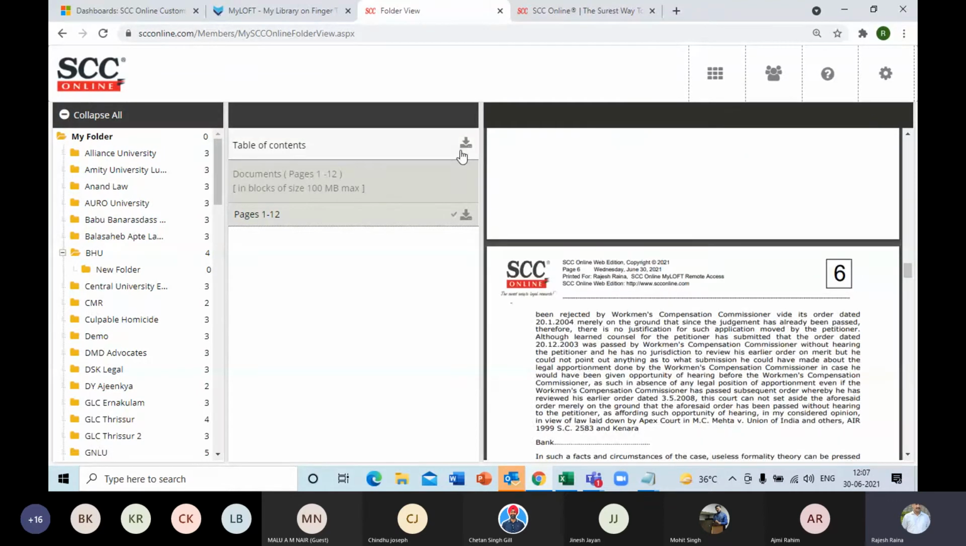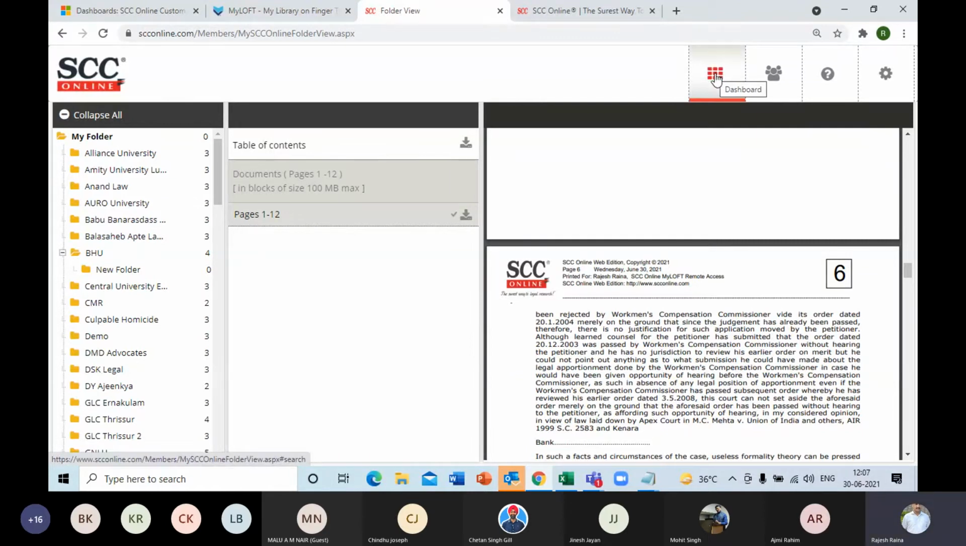You have to simply click on these download arrows for both the table of contents and documents. They'll get downloaded into your downloads folder. From there, you take a print, file it, and present it in your moot court or later on in your profession in the court itself. So that is case compilation for you.